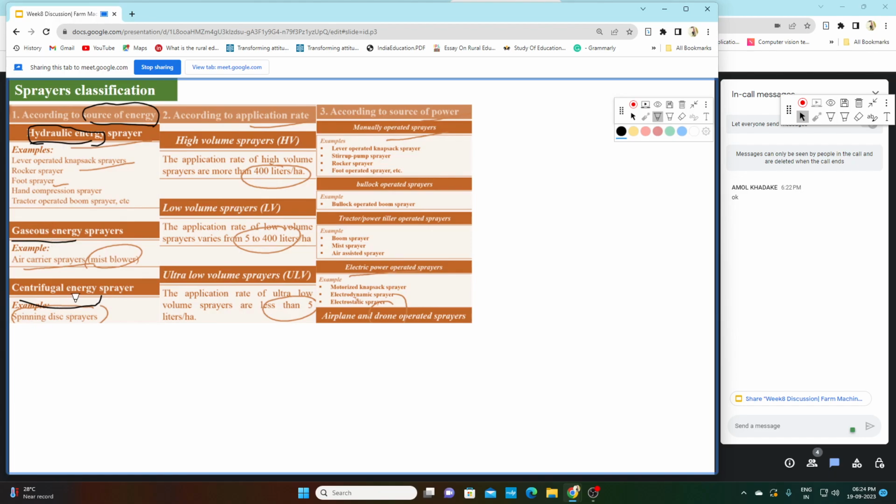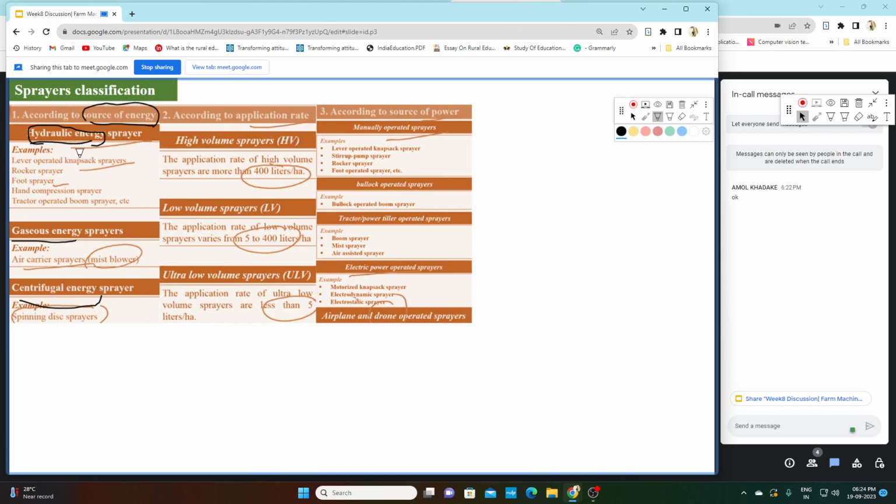And third is centrifugal energy sprayer. In centrifugal energy sprayer we apply this energy in the form of centrifugal force. Means we have a mechanical component that will rotate, and due to this rotation the centrifugal force will help the liquid to break. So that is centrifugal energy sprayer.